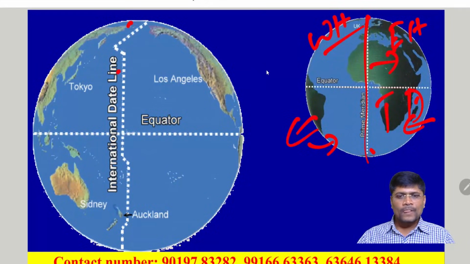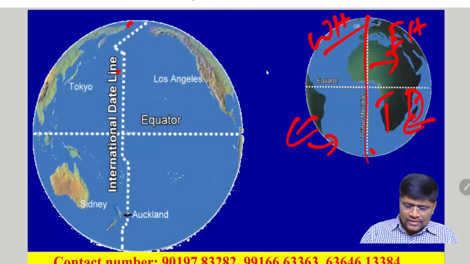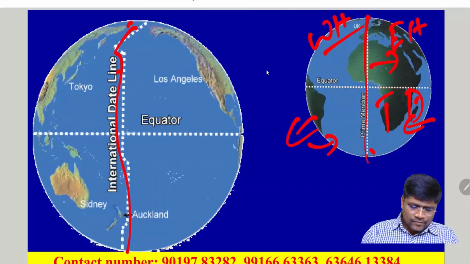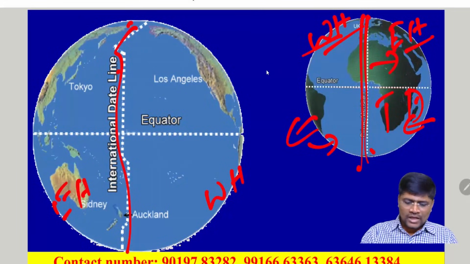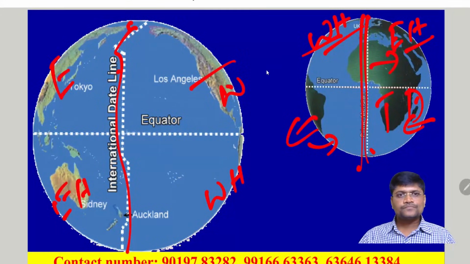Okay. So, just imagine this is the international date line. This is the eastern hemisphere. This is the western hemisphere. From the prime meridian, this appears as the eastern and this one as the western hemisphere. If you observe from the international date line, this one is the western and this is the eastern hemisphere. We know that the sun rises in the east. That means the time and date will be ahead in the eastern hemisphere.